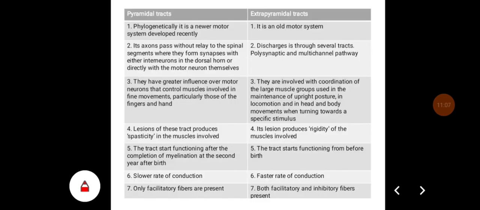So these are some of the differences between pyramidal tracts and extrapyramidal tracts. Pyramidal tracts are phylogenetically a newer motor system developed recently, and extrapyramidal is an older system. The pyramidal tract axons pass without relay to the spinal segments where they form synapses with either interneurons or dorsal horn directly with the motor neurons themselves, whereas in extrapyramidal tract, the discharge occurs through the several tracts. They are polysynaptic and multi-channel pathway.